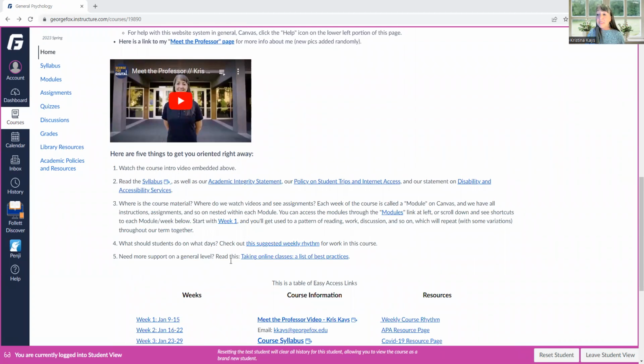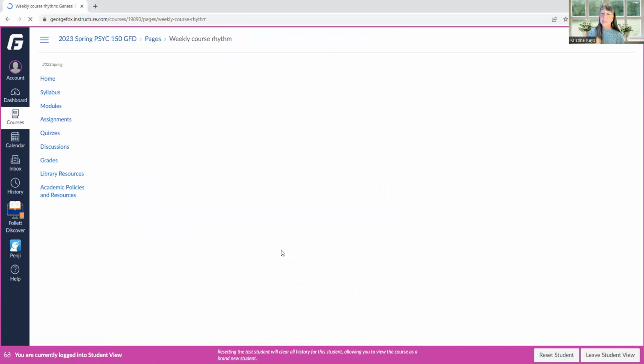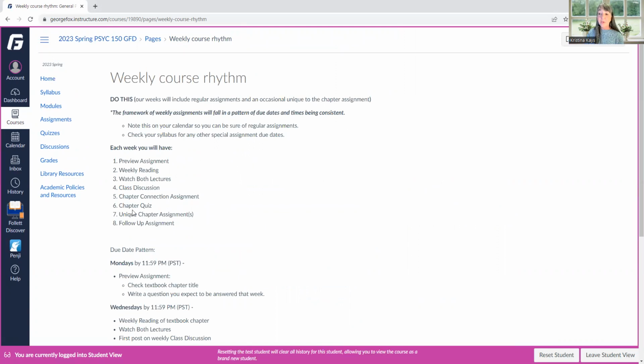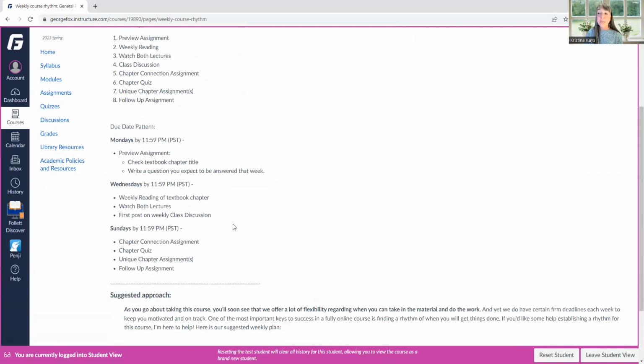As you go on down here, you can see these other components. And what I want to show you is the way that I have a rhythm for this class. So I set up a weekly rhythm, and you're going to see this in the modules for each week. And so the way I've set it up is that on Mondays you have a preview assignment, and it'd be really wise to look at the chapter title for that week and then come up with what question you have that you hope will be answered by looking into that chapter and the content. And then through the week, you will be reading your chapter, watching my lectures that I've posted, and then by Wednesday, you'll do your first post on the class discussion.